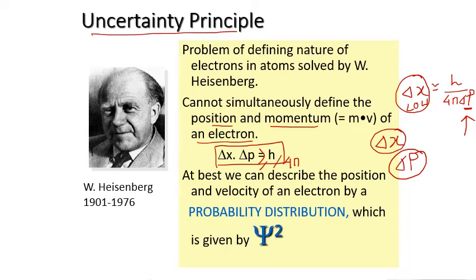So at best we can describe the position and velocity of an electron by a function called the probability distribution function, which is given as psi square, where psi is called the wave function. It's a mathematical function which describes the behavior of the electron wave. In the later part I will talk more about this wave function psi. The probability of finding the electron at a given point of space is determined from psi square, where psi is the wave function.